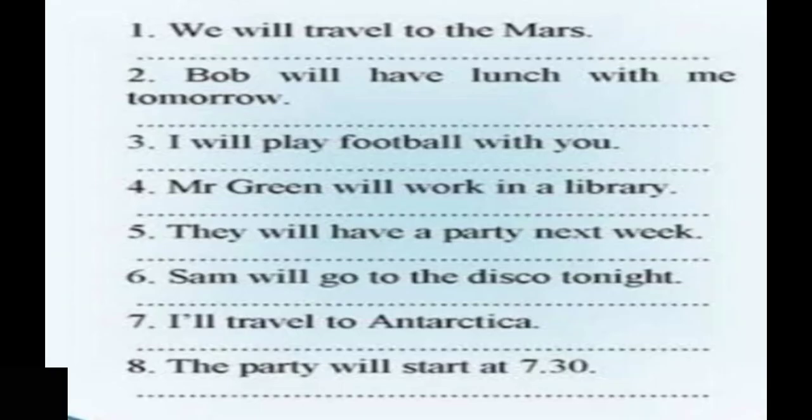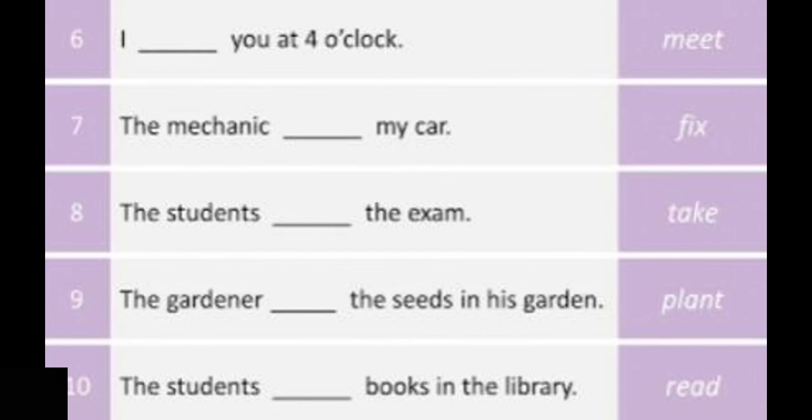This is the exercise on simple future tense. I hope you can do it. In the next session, I will start by giving these answers.